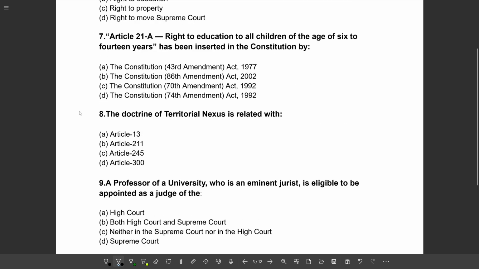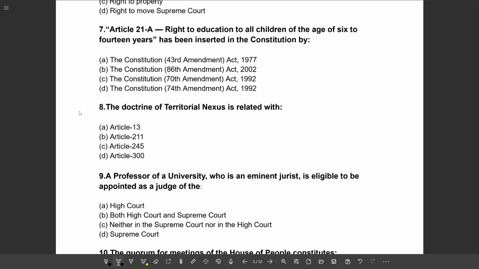Next question. Article 21A, right to education to all children of the age of 6 to 14 years, has been inserted in the Constitution by: Option A, the Constitution 43rd Amendment Act 1977. Option B, the Constitution 86th Amendment Act 2002. Option C, the Constitution 70th Amendment Act 1992. Option D, the Constitution 74th Amendment Act 1992. So the correct option will be option B, the Constitution 86th Amendment Act 2002.